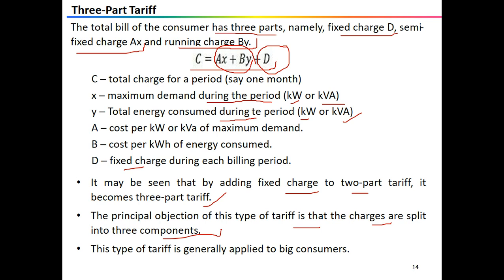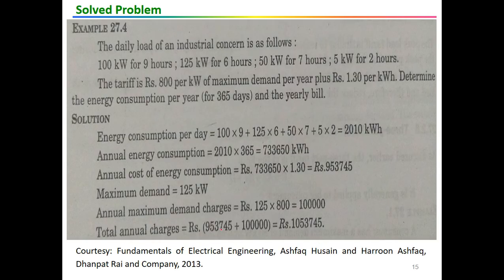And this type of tariff is generally applied to very big consumers and suppliers. Now let us take an example to understand what we have discussed in this tariff plan. So this is the first problem taken from this Fundamentals of Electrical Engineering book. And what is given in here is the daily load of an industrial concern is as follows: 100 kilowatt for 9 hours,